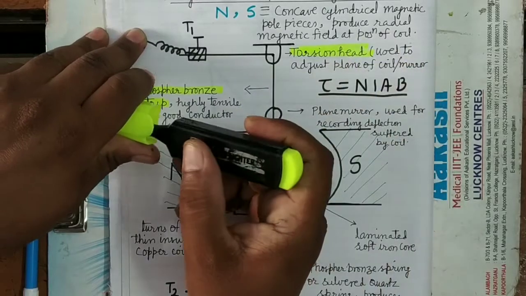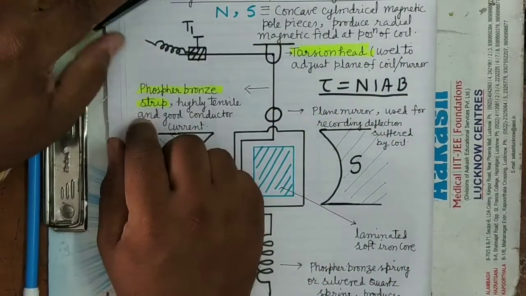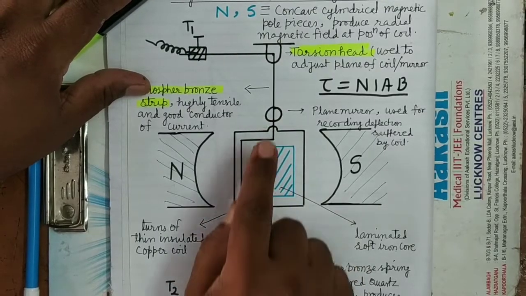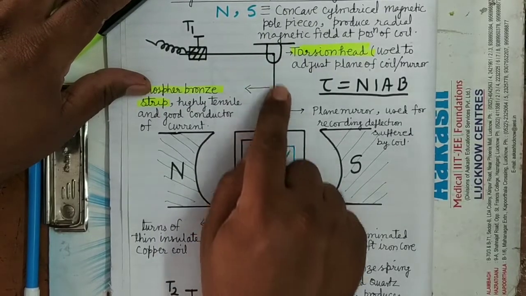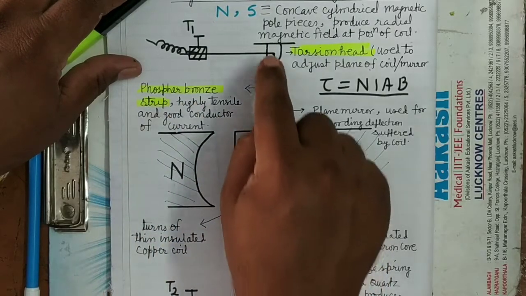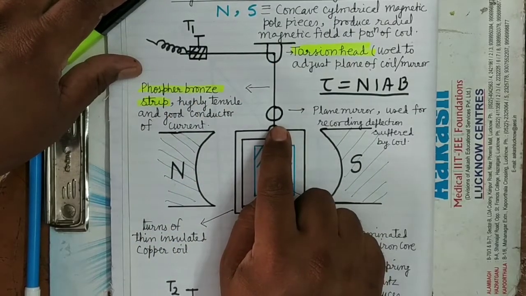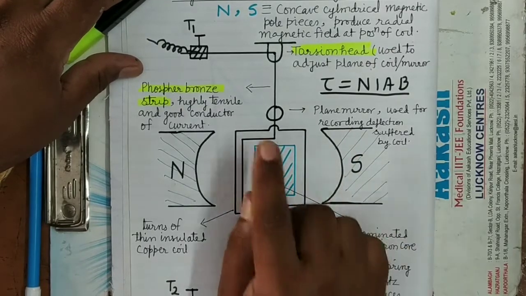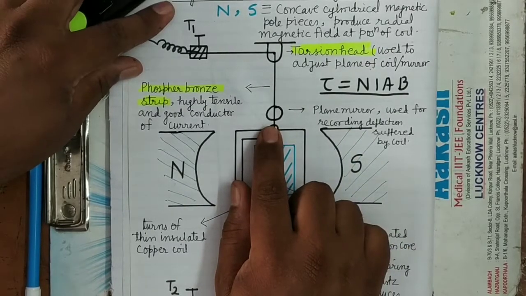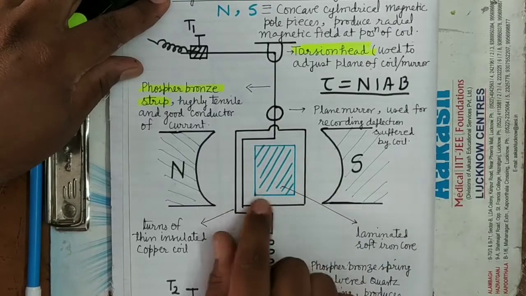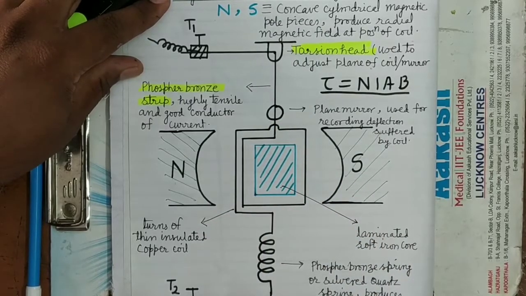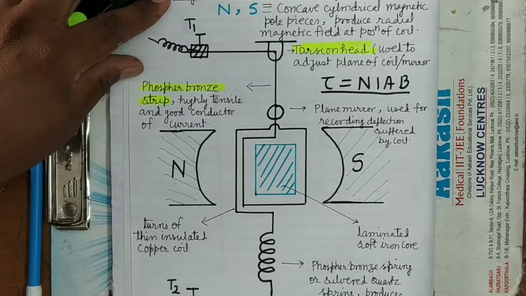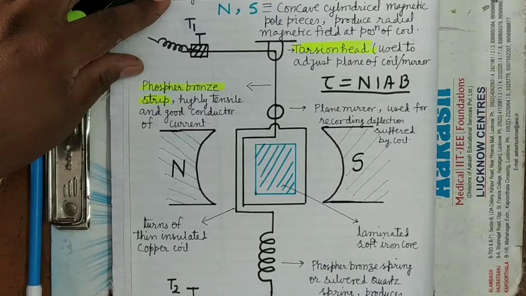It is clear. Now there is a plane mirror which is attached near the coil, on the phosphor bronze strip. Over the phosphor bronze strip, a plane mirror is fixed. Now see here, what is the purpose of this plane mirror? It is used for recording the deflection suffered by the coil, that is, the magnitude of deflection suffered by the coil when current passes through it.